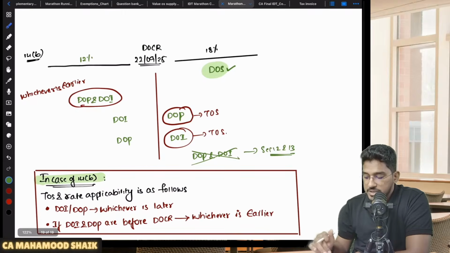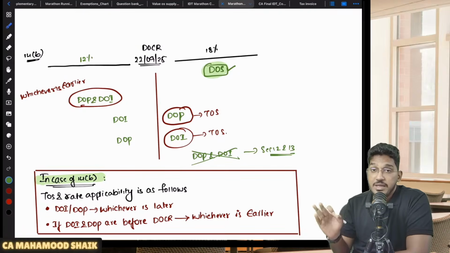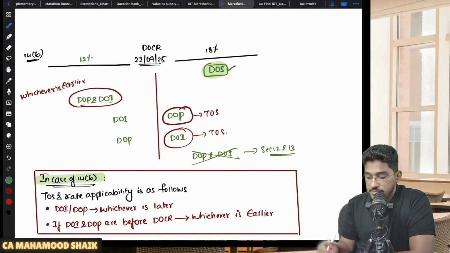Then 14 subsection B. What 14 subsection B says is, sir, there is a change in rate of tax and supply has taken place after the change in rate of tax, but the date of invoice and date of payment are happening before or are spread. Then what should we do?